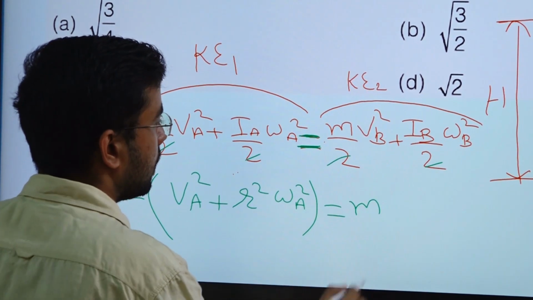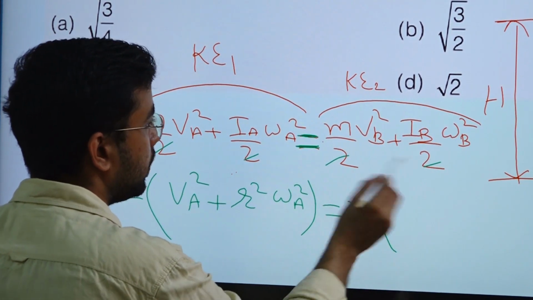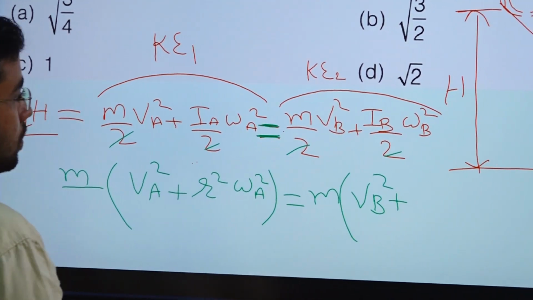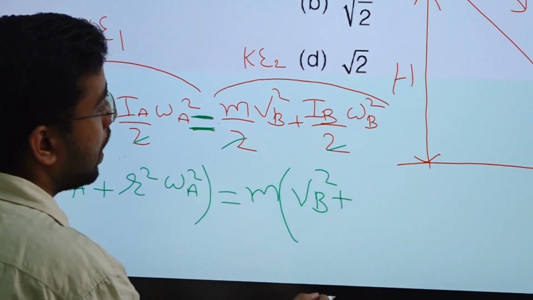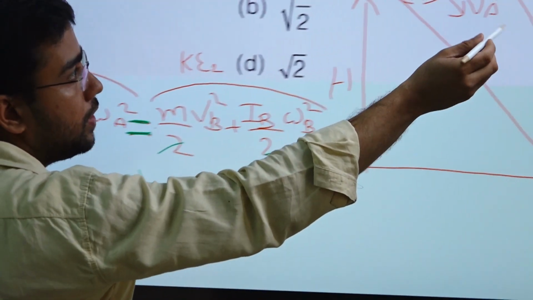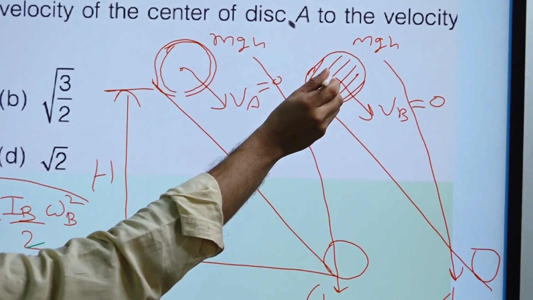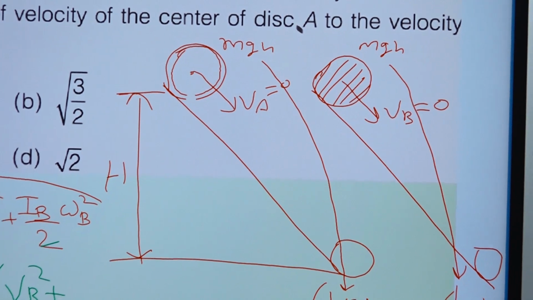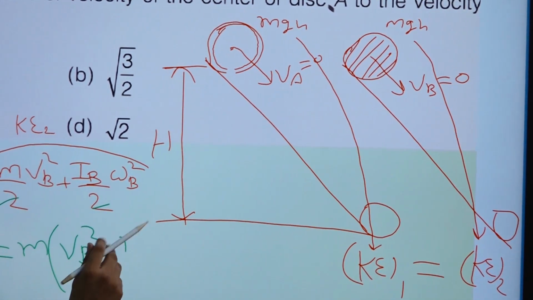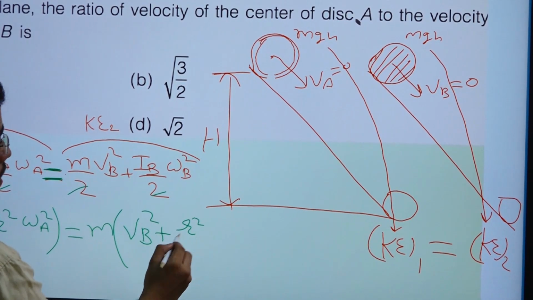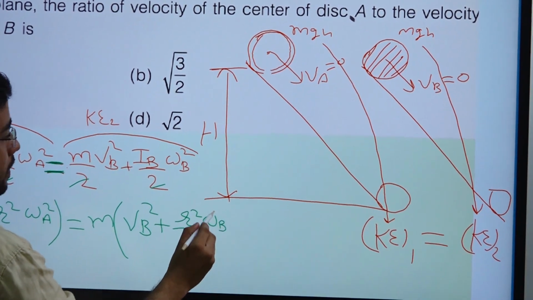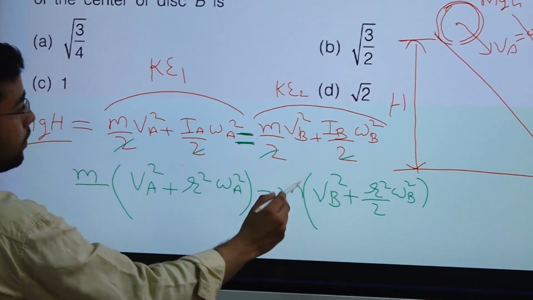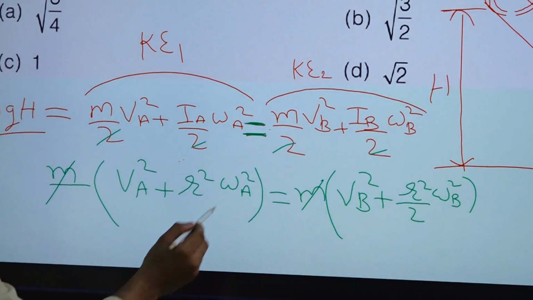Again from the right-hand side also we take m common, and the 2 will go. IB will be mr square by 2. For the disk, we need the mass moment of inertia about the axis perpendicular to the board, right? So that will be mr square by 2. So m will come out, and we have only r square by 2 into omega B square. Now we need to solve it and find the ratio. m will cancel. This r into omega A is VA, right?